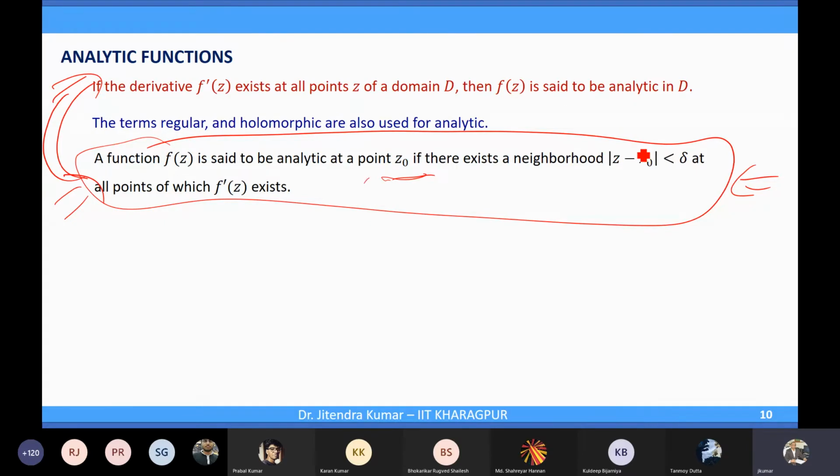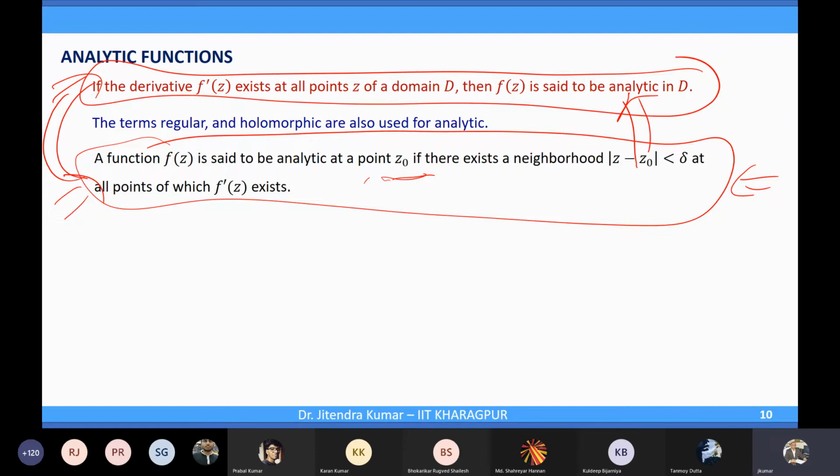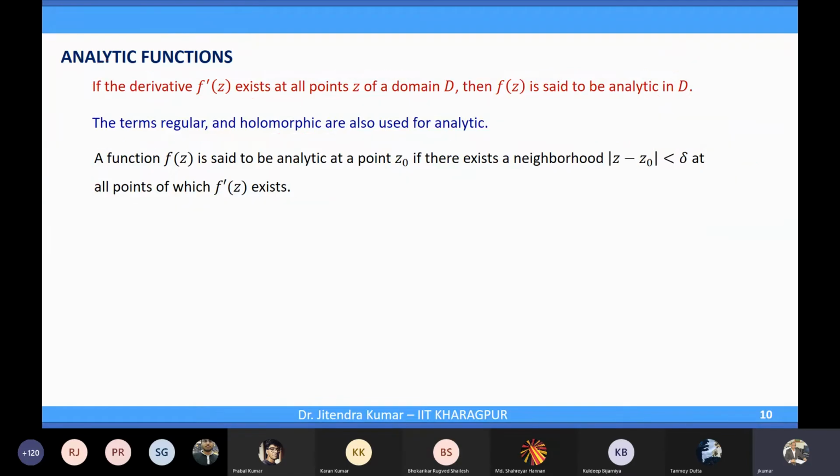If this is the case, naturally this will follow for a domain, because a domain is open and at any point you have a neighborhood where the function is differentiable, therefore analytic. So analyticity and differentiability will be the same when we are talking about a domain. But when we are talking about a point, the function may be differentiable at z0, but may not be analytic. So analyticity is a little more than differentiability.